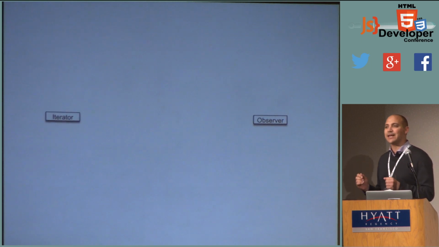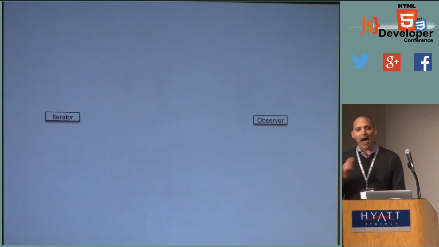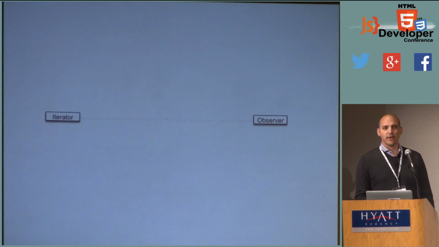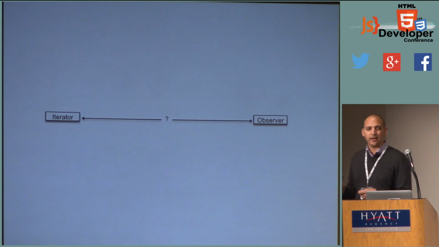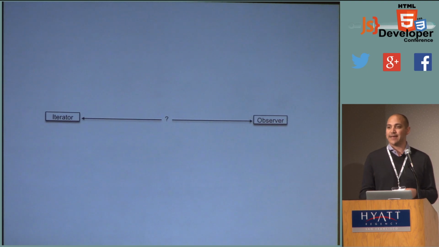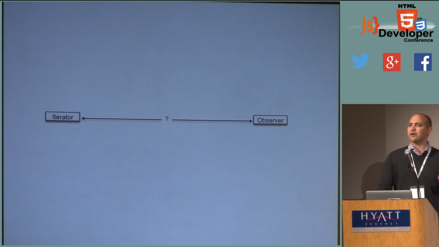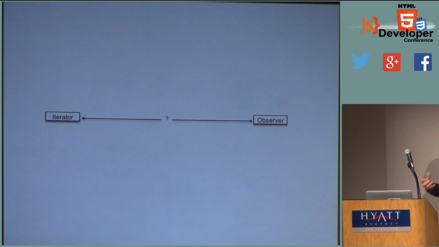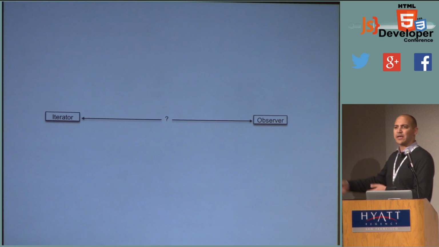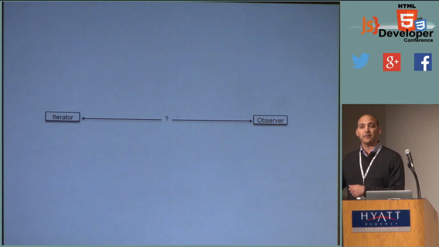There was no line connecting the two. And I submit to you that they are related. They're actually related very fundamentally. And missing this little detail is one of the reasons why async is so hard today. So how are an iterator and an observer pattern like each other? And what are they, for starters? Because these names meant a lot back in the days of C programming, and maybe the average JavaScript programmer might not be familiar with this pattern.